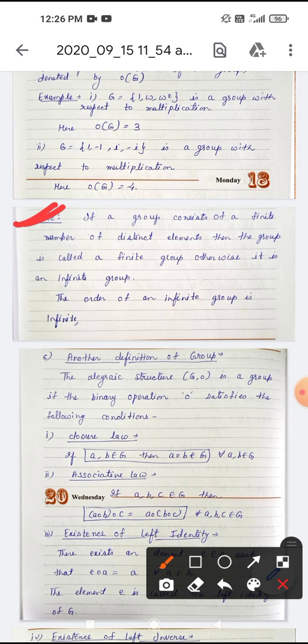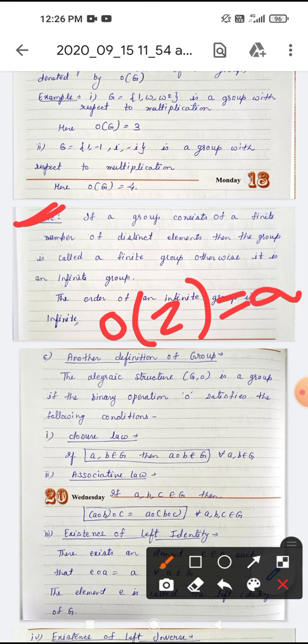For example, if you are asked what is the order of Z, Z plus is a group. So what is the order of Z? There are infinitely many elements in the set Z, the set of integers. So the order of Z is infinite. If we can't count the number of elements in a group, we will count and see, and if it is infinite, then just write infinite.